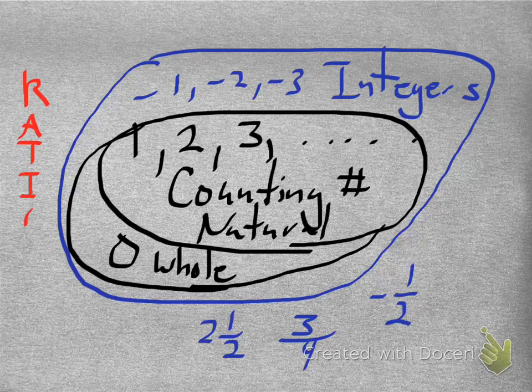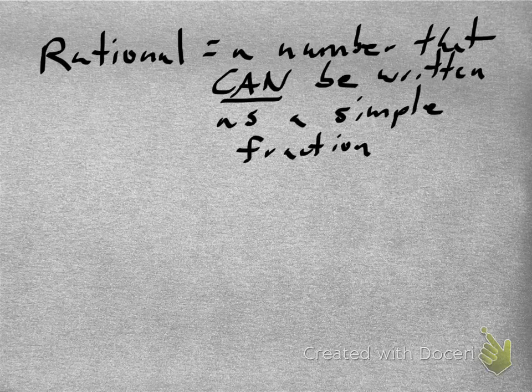Now, I'm going to start writing rational with red, and then I'm going to switch to black. To emphasize, what are the first 5 numbers, or first 5 letters in the word rational? Ratio. Ratio. And ratio, as you know, is really just another name for a fraction. Mm-hmm. So what a rational number is, let's go to the definition now. What a rational number is, it's any number that can be written as a fraction. Okay, so a rational number is a number that can be written as a simple fraction.